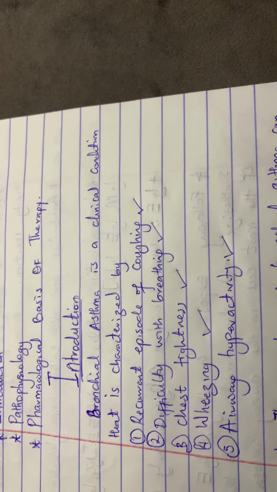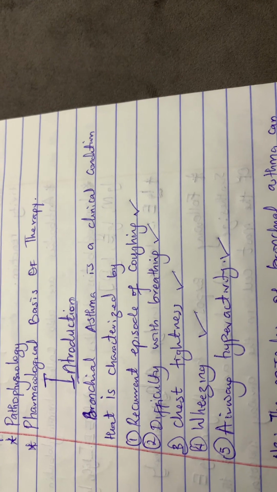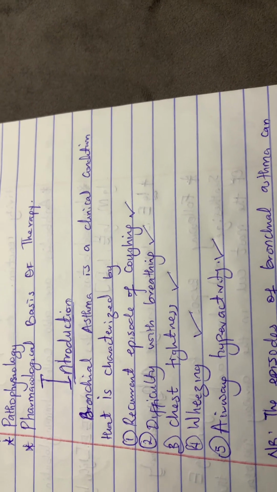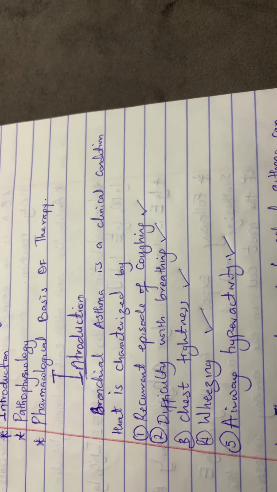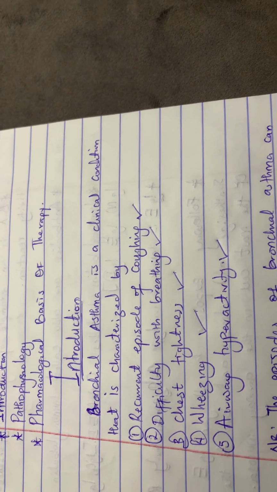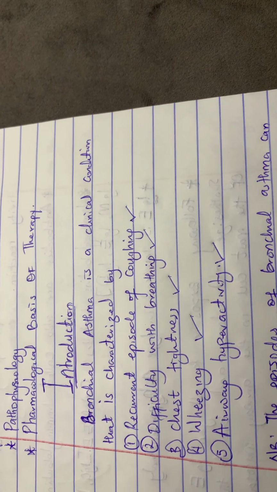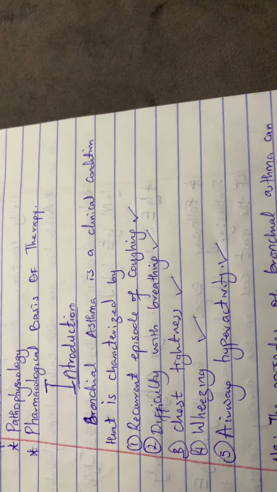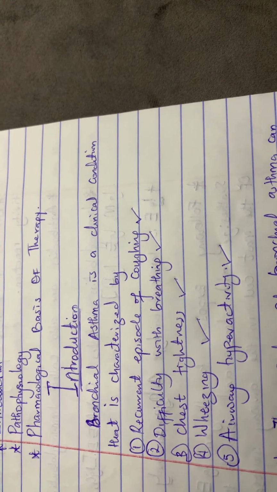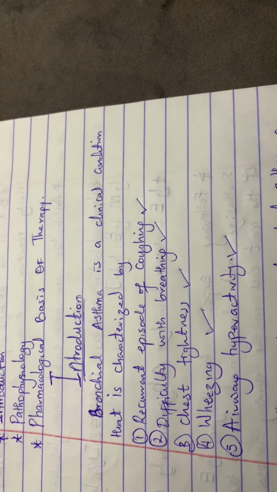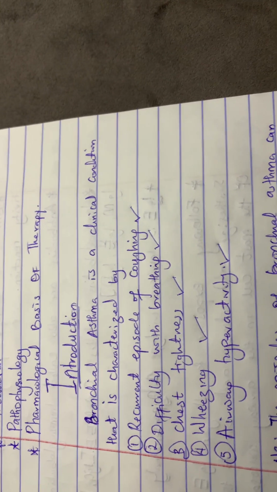Airway hyperactivity. What does that mean? Now, recurrent episode of cough means the person coughs repeatedly. The person has an episode of cough. Then the person may have difficulty with breathing. Then the person may start to complain that the chest is tight. The person will start to hear some musical sound when breathing, that's wheezing. Then the airway is hyperactive.